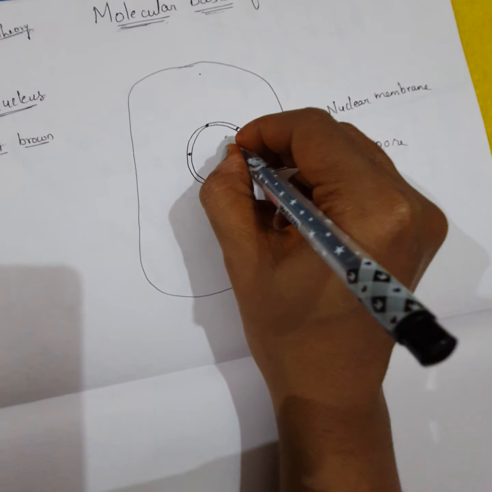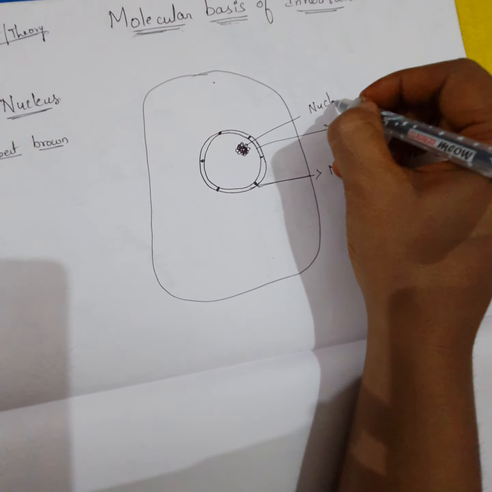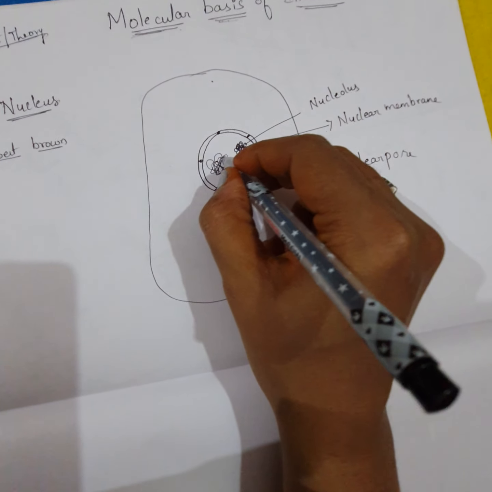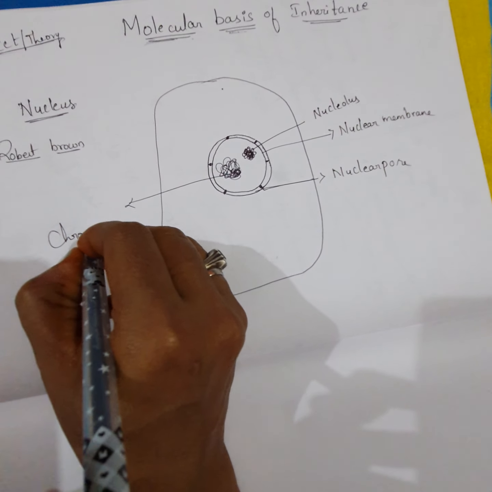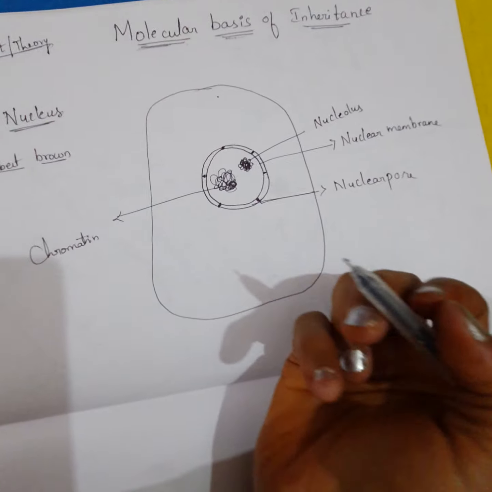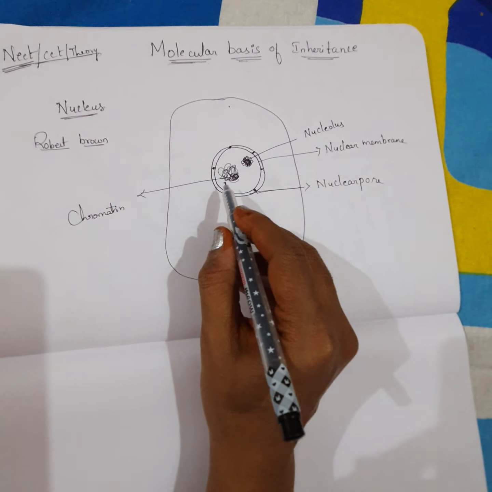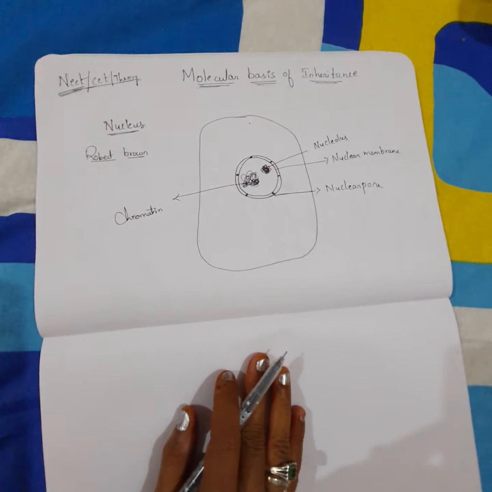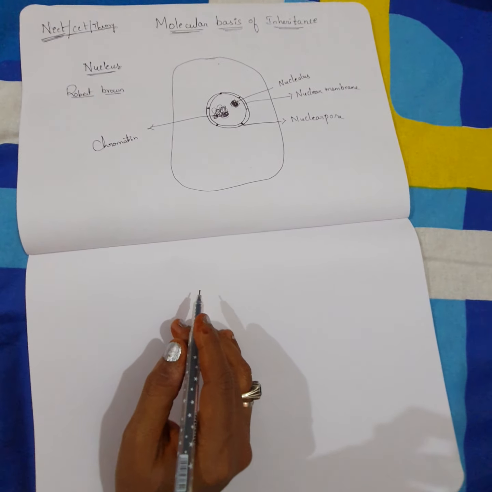Inside it, the dark stained structure we can see is called the nucleolus. And here the chromatin material, that is the chromosomes, come together, and we call this the chromatin material. This is what we will look at further when we talk about chromatin material, and how it is formed internally. It is a combination of many things, and I'll explain very briefly before entering into the chapter.